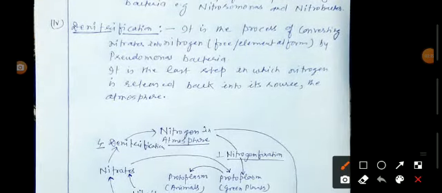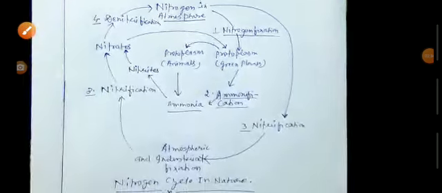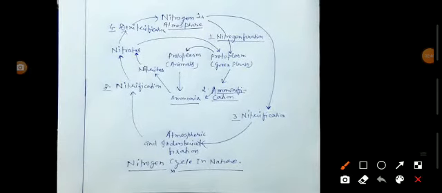The last step is denitrification. It is the process of converting nitrates into the free or elemental form of nitrogen by Pseudomonas bacteria. It is the last step, and finally nitrogen is released and transferred back to its source, which is the atmosphere. Here is the cyclic flow of the nitrogen cycle.